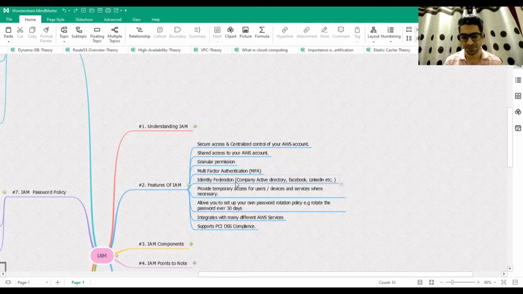Identity federation. Let's assume that you are a company, and you already have thousands of employees, then it would be very tedious to create those 1,000 users in your IAM. It's possible to create them, but it would be a manual and tedious task. Instead of that, we can integrate with our own Active Directory. Every company would have their Active Directory where they have a list of all their employees and their employee IDs and details. So you can integrate IAM with your Active Directory.